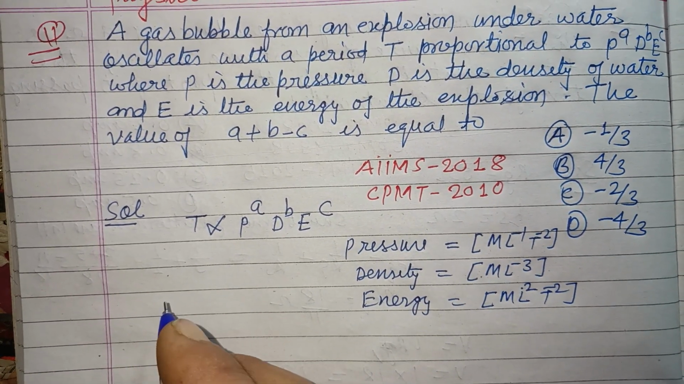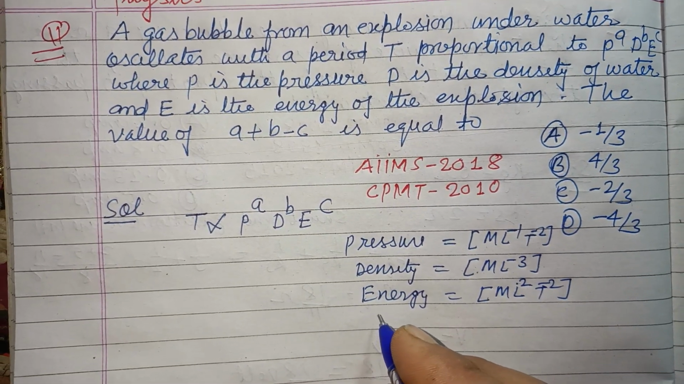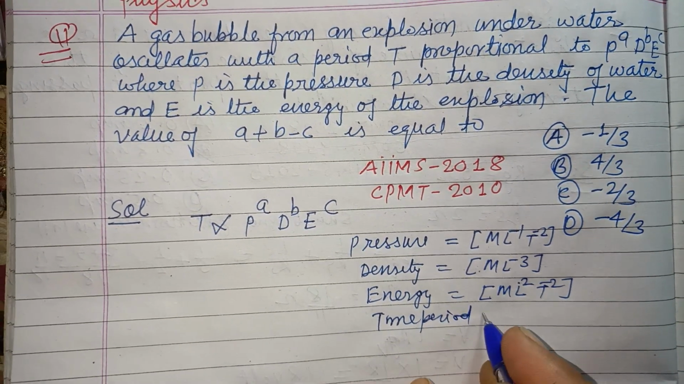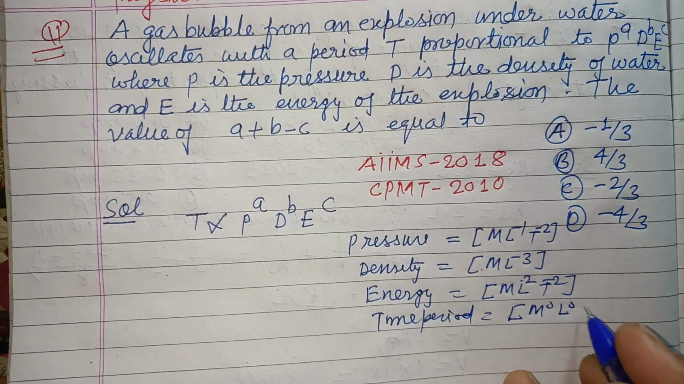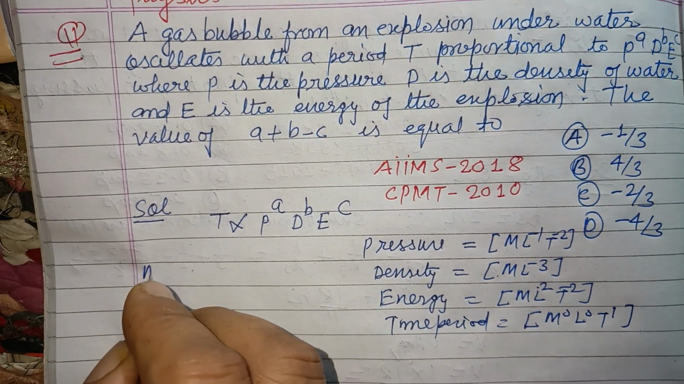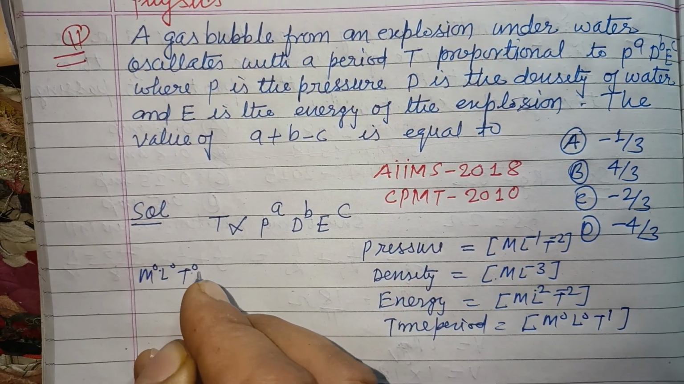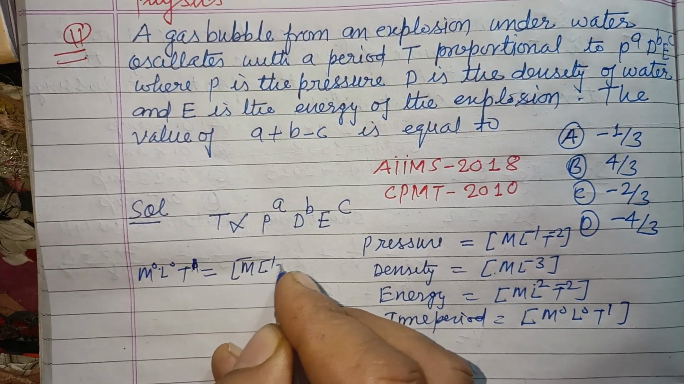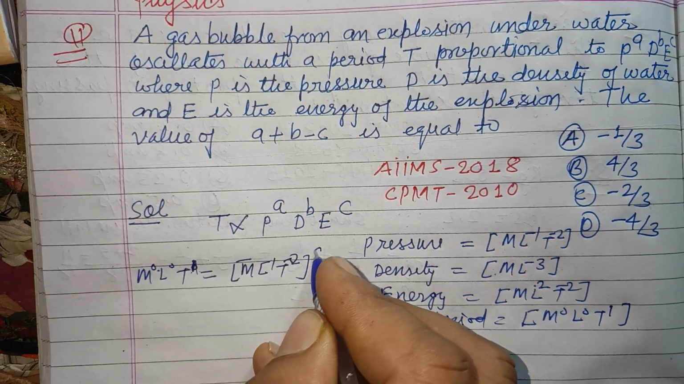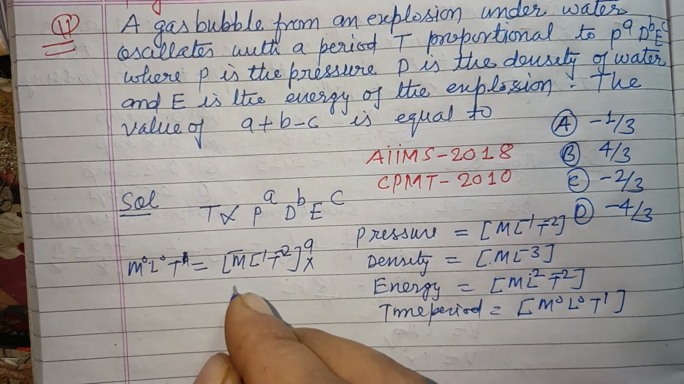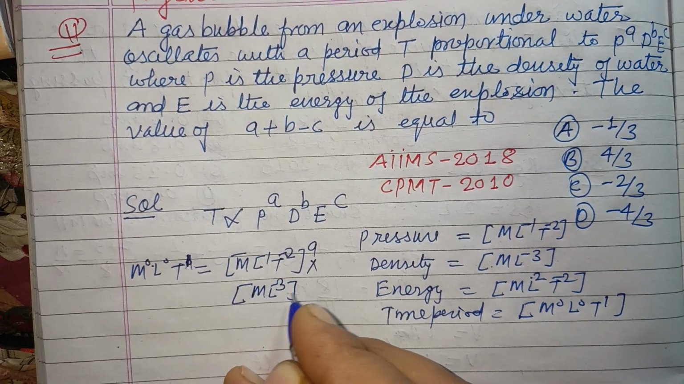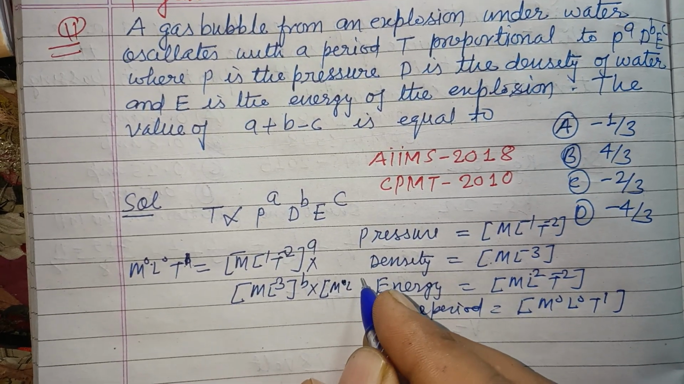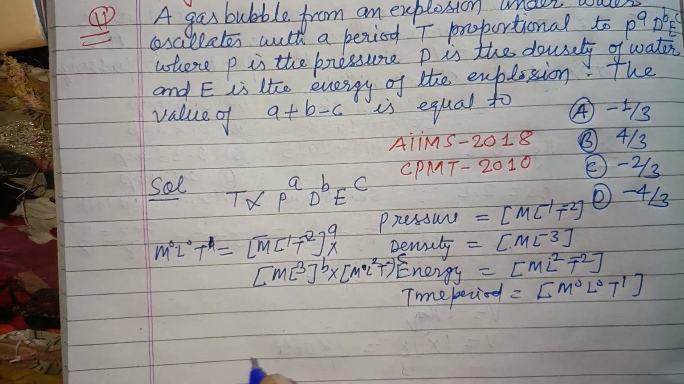So writing the dimensions of both sides, here T is the time period, so its dimensions are M^0 L^0 T^1. So M^0 L^0 T^1 is equal to the dimension of pressure ML^-1 T^-2, to the power a, into ML^-3 to the power b, into ML^2 T^-2 to the power c.